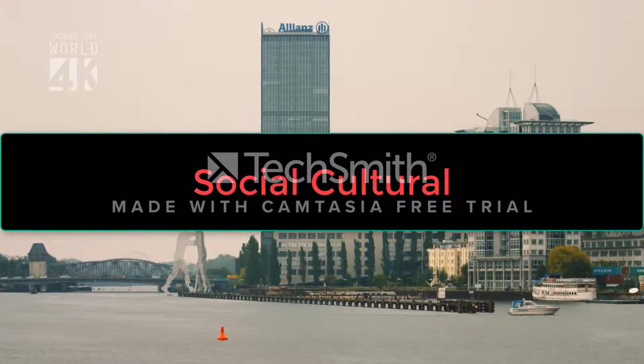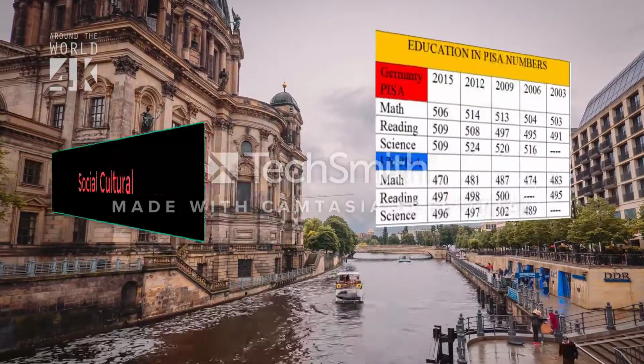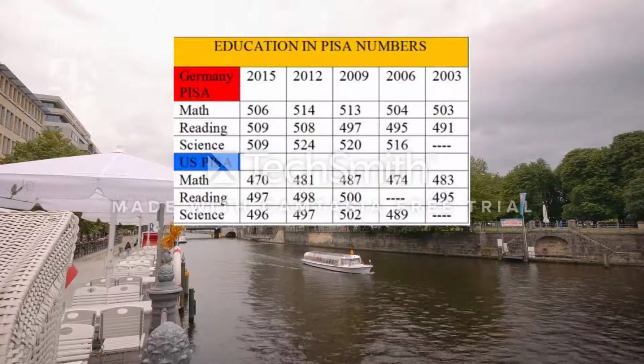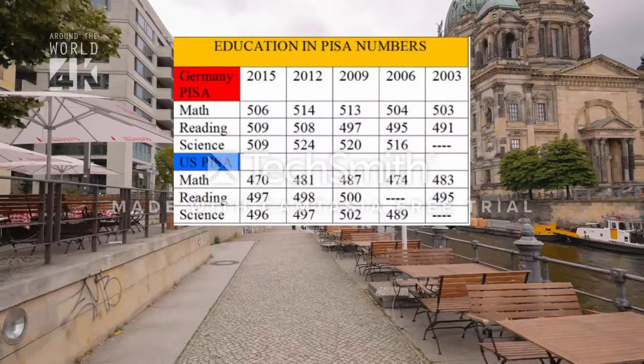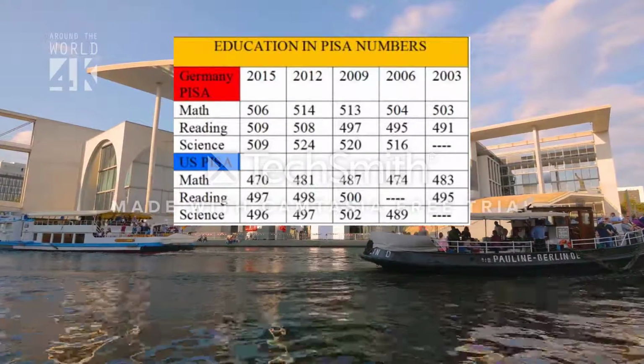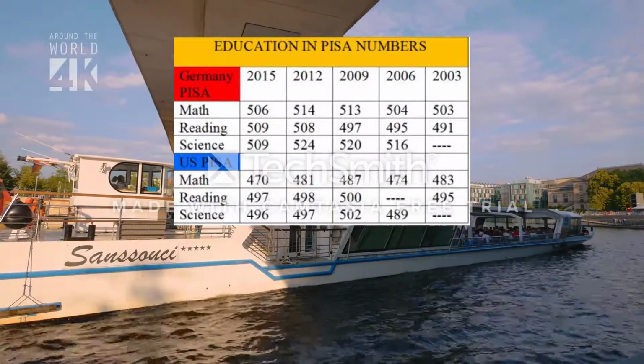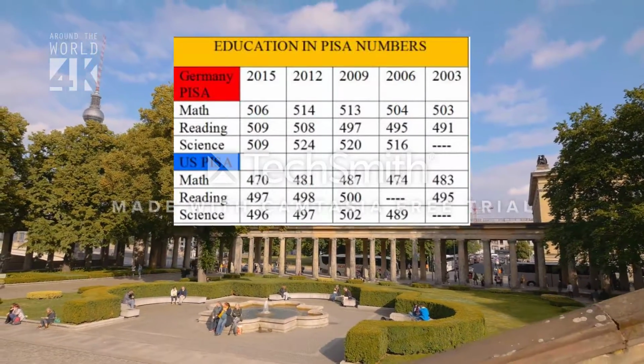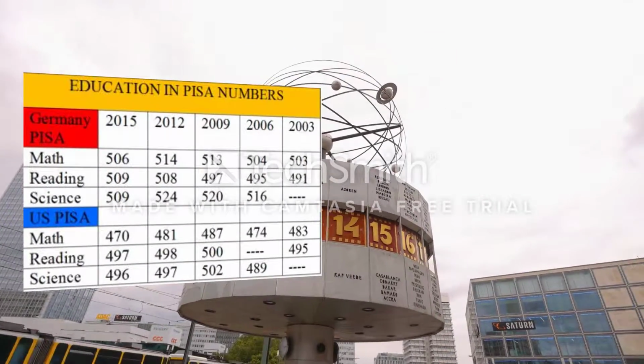Now onto the sociocultural portion. The German education system produces high-performing students, but it is different from the ones in other countries. As in the United States, the 16 German states are responsible for education, but there is a national conference of state education ministers that serve to coordinate educational practices.